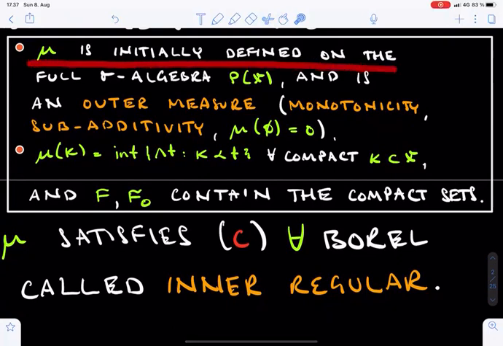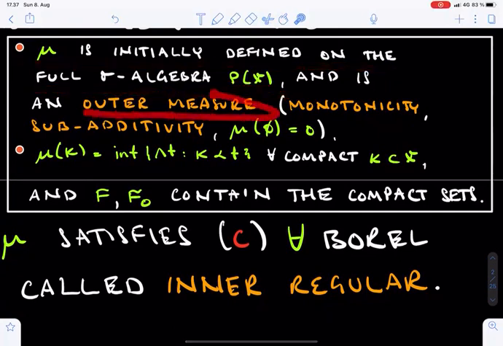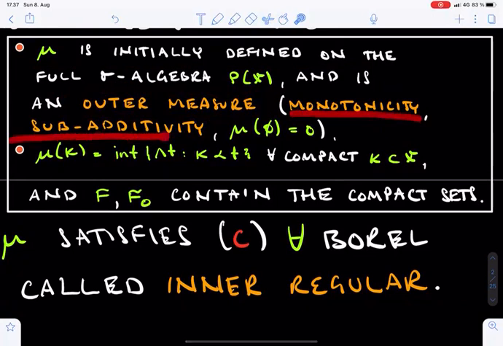First, we have initially defined the values of the set function μ on the full sigma algebra P of X, and we have shown that this set function is an outer measure. In other words, it is monotone and countably subadditive on all subsets of X, and assigns the value 0 to the empty set. However, μ is typically not countably additive on the full sigma algebra, so μ is not a measure on P of X.